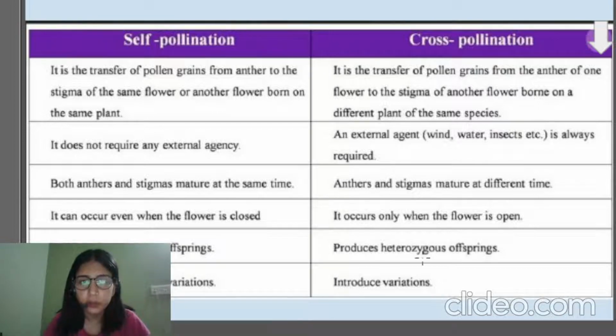But cross-pollination occurs only when the flower is open. And you would now be knowing why. Because if the flower is closed, how will an anther go towards the stigma of another flower? For that to happen, the flower should be open. So we can say it occurs only when the flower is open in case of cross-pollination.